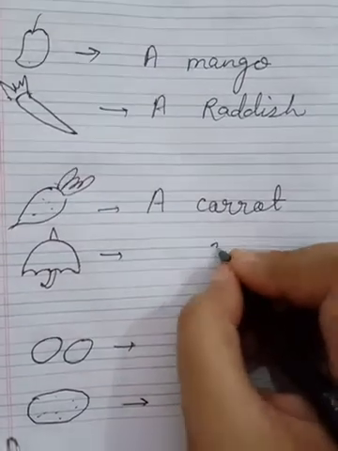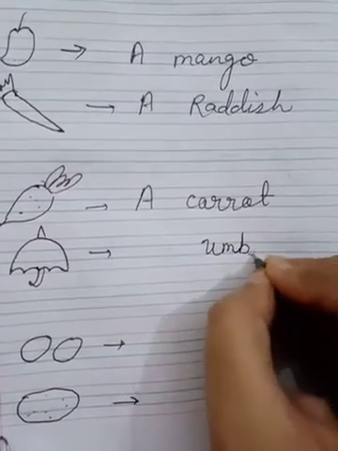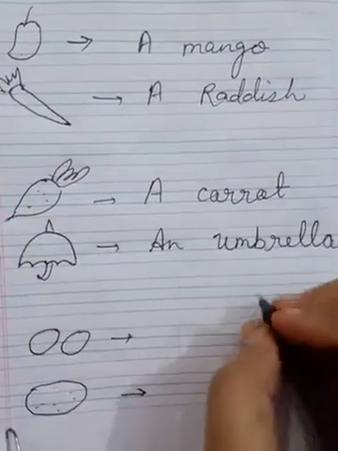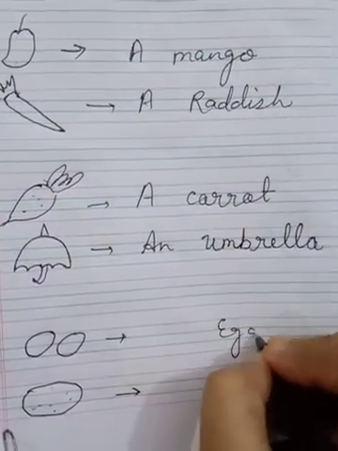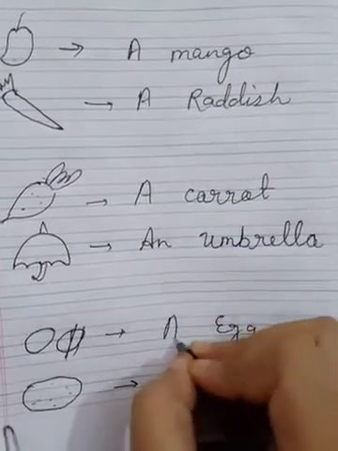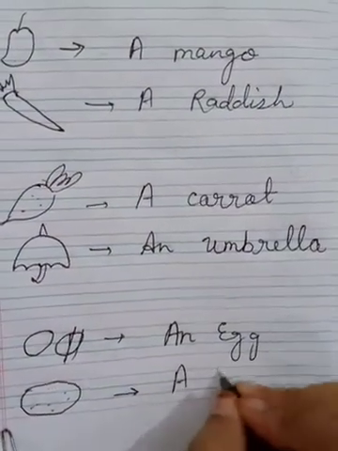Umbrella. Starts with u and having sound a. We will write here an umbrella. Egg. Sorry, we will draw here only one egg. That's why we will write here an egg. Okay. A potato.